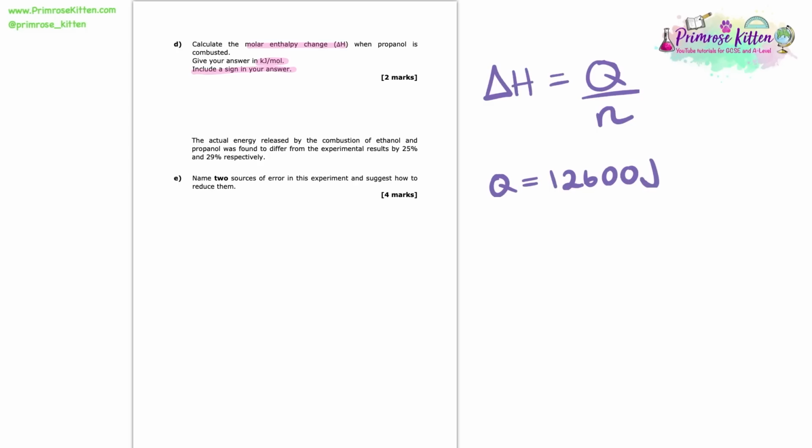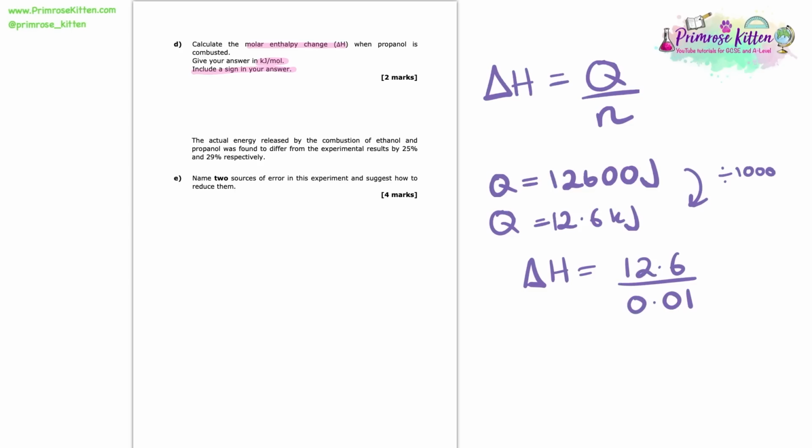And we do that simply by dividing through by 1,000. So Q will be equal to 12.6 kilojoules. So now we know Q in kilojoules, and we worked out the moles earlier as well. We can put these numbers into our formula for ΔH, and we will have our answer. So that molar enthalpy change, ΔH, will be equal to 12.6 divided by 0.01. And that gives us 1,260 kilojoules per mole.